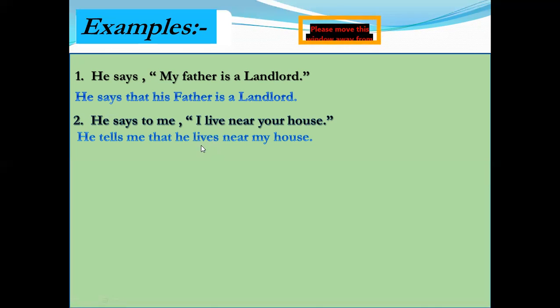Because in simple present tense, we use s and es in the verb after a third person singular subject: he, she, it, etc. He lives near your. You is the second person, so your is changed according to the object of the reporting verb me. Your is a possessive form, so we also use me in possessive form, my.